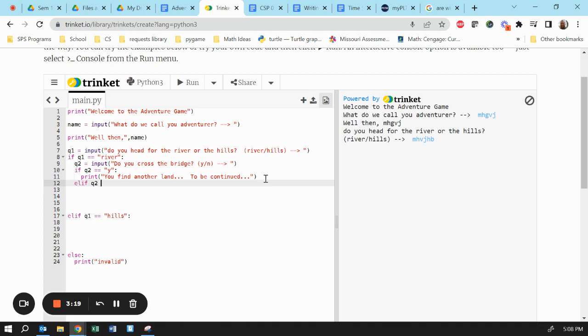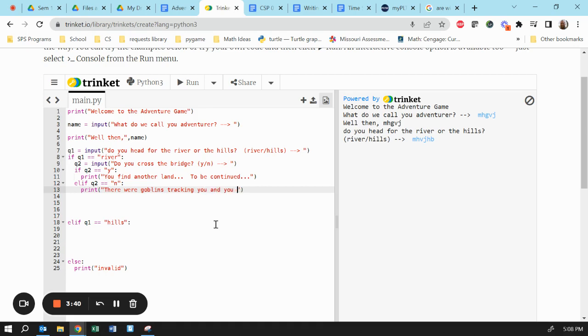If question two equals N, print there were goblins tracking you. I don't know if goblins track. I don't know Dungeons and Dragons lore. I don't know if goblins can track or not, but they were tracking you and you lose. All right. That's it for the river. I'm going to keep the river kind of simple.